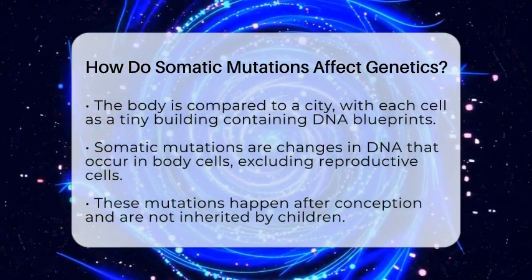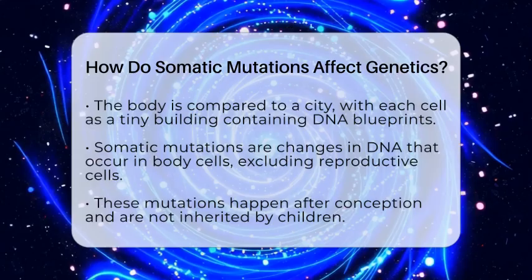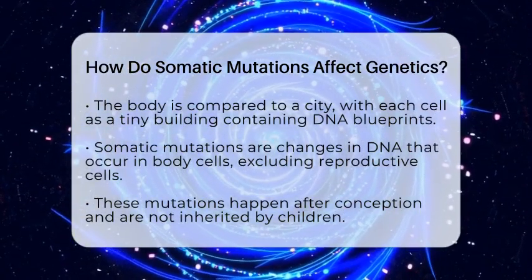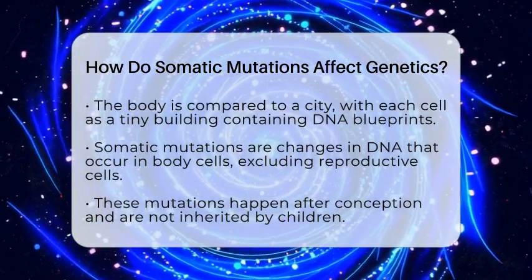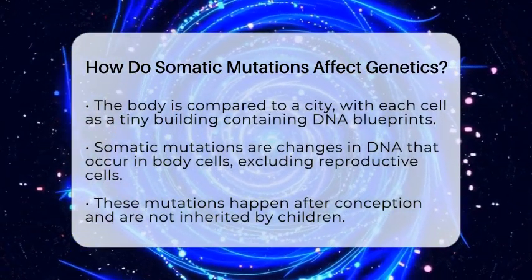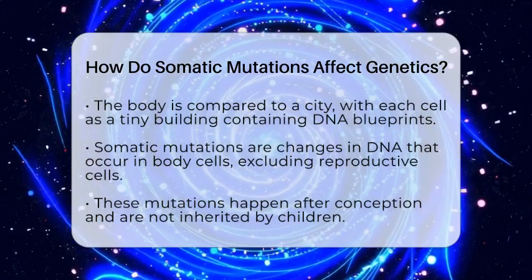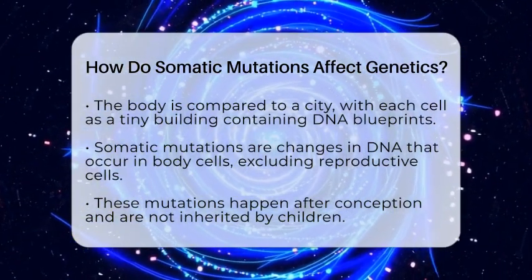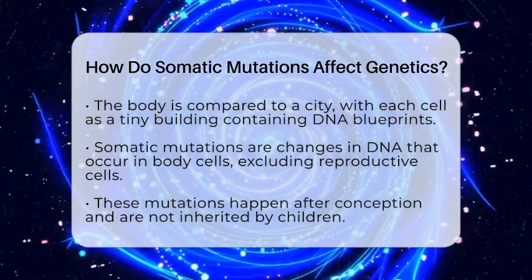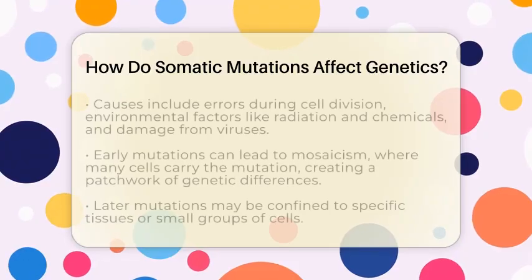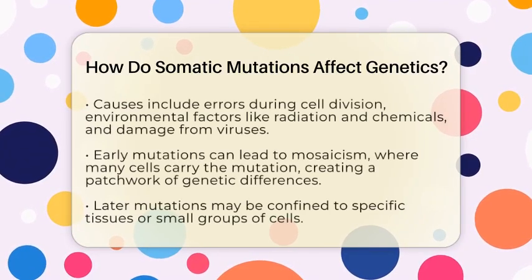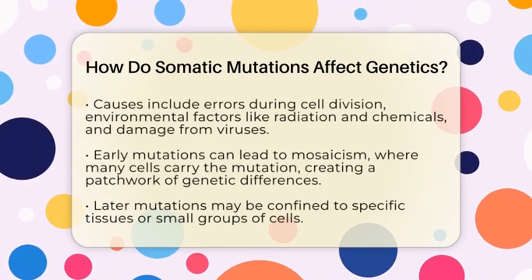Somatic mutations are changes in the DNA that happen in any cell of your body except the reproductive cells, which are egg and sperm cells. Because they occur after you are conceived, they are not passed down to your children. This means they only affect the specific cells where they happen, not your entire family line. Think of it like a typo that appears in one part of a manual, but not in the original copy.